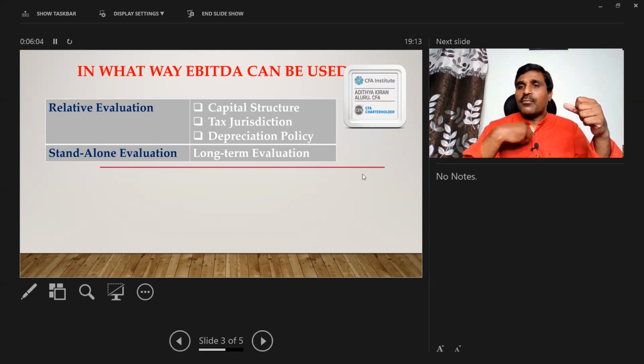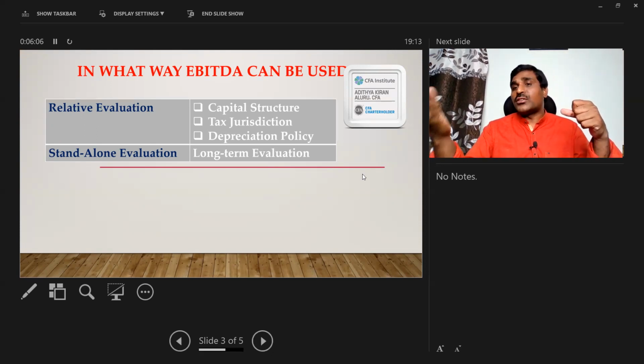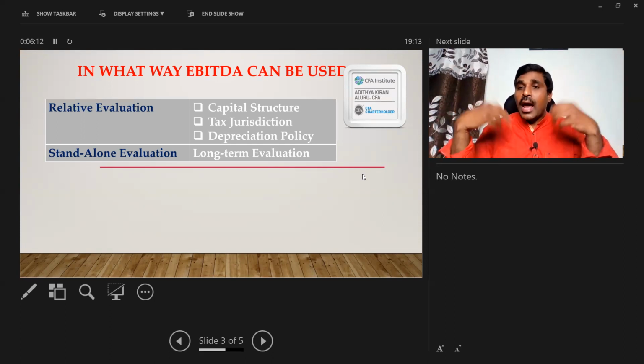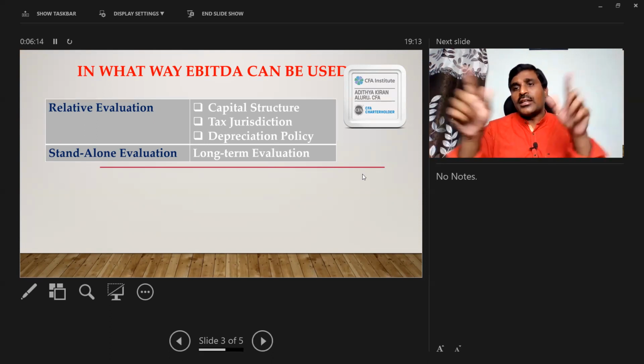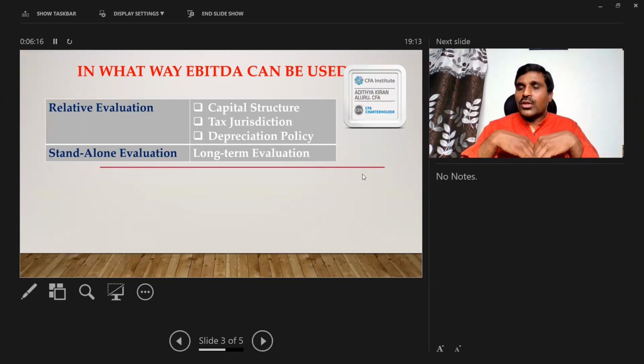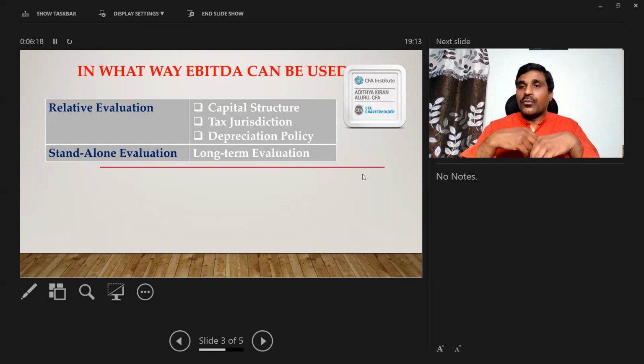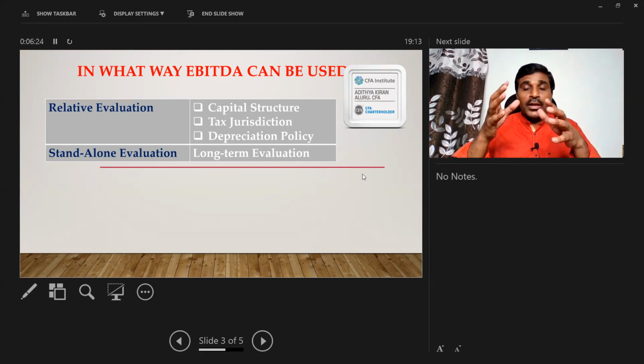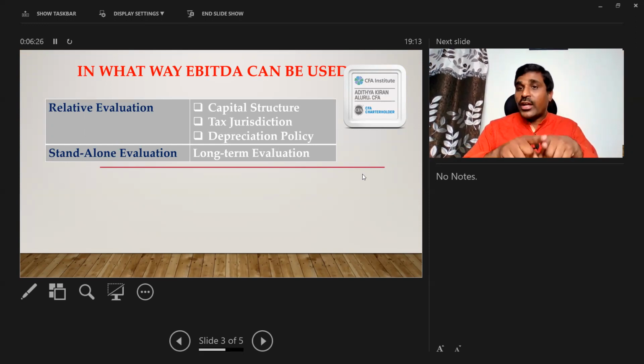According to my accounting treatment, I have booked more depreciation, because of which my net profit may be less. By seeing my net profit less, you cannot say that I'm not performing well. Remove the depreciation and then compare. Both are doing well, or I may be doing better than you. That is the reason: because of differing accounting treatments, we have to exclude the depreciation. It doesn't mean that in a standalone evaluation we have to exclude it.